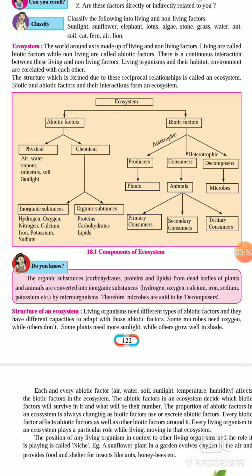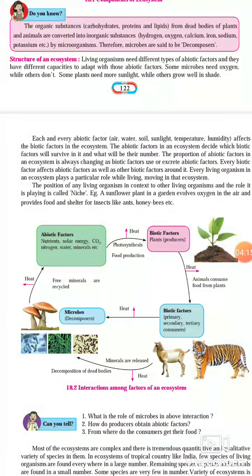Every living organism in an ecosystem plays a particular role. That means it can play the role of producer or consumer or decomposer. So every biotic factor has its own role in the ecosystem. The position of any living organism in contrast to other living organisms and the role it is playing is called niche. Niche means the position of a living organism and the role it plays in an ecosystem.